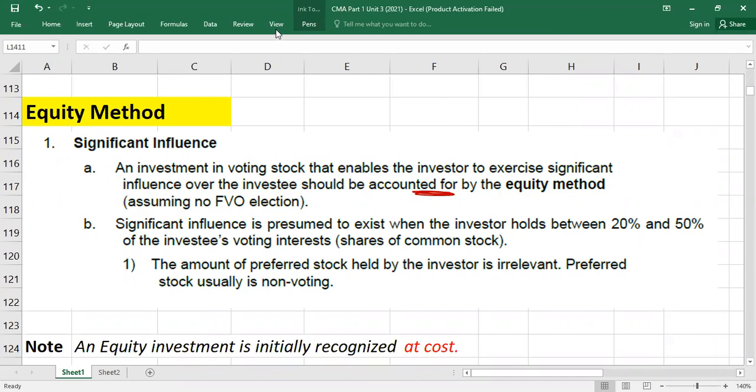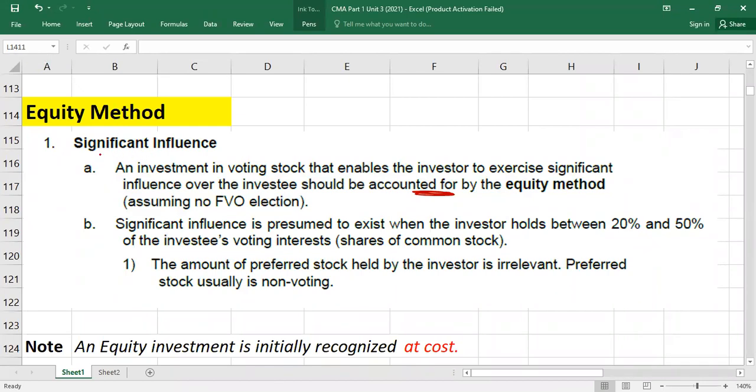Okay? So here we go. Otherwise, if you want to get more information, I have one video on YouTube with the name of equity method of investment. You can watch. That is more detailed, but for CMA, it's not required. For CMA, whatever I will explain is enough.